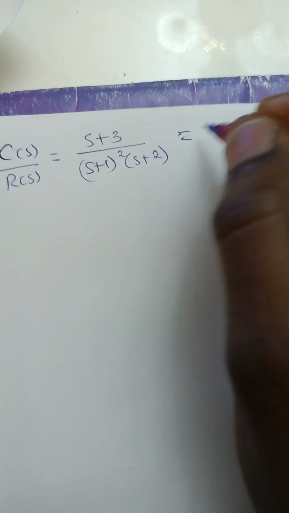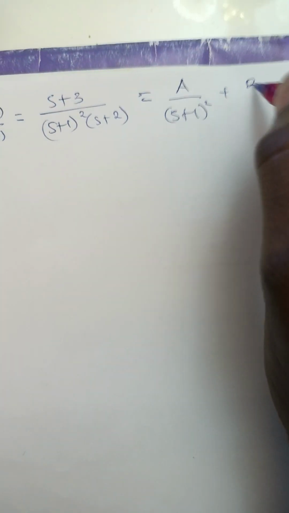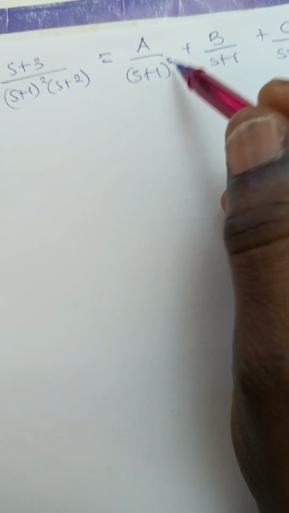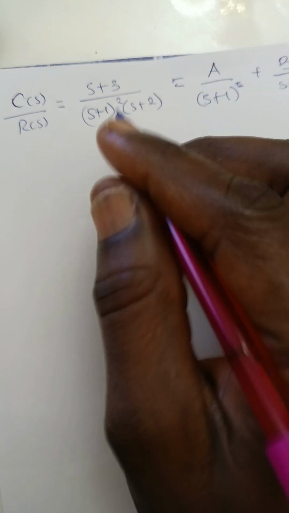So if we look at this very well, you see that this is a repeated root case. I want to use the parallel form to solve this. So what we'll do is we'll say a all over s plus 1 squared, then plus b all over s plus 1, then plus c all over s plus 2. That is being a repeated root, so we have to continue to decrease the power like that.